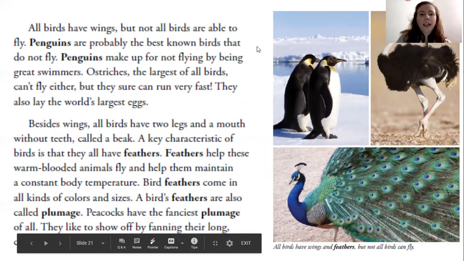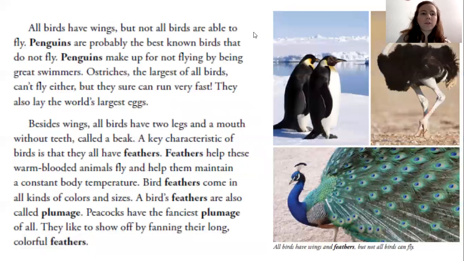All birds have wings, but not all birds are able to fly. Penguins are probably the best known birds that do not fly. Penguins make up for not flying by being great swimmers. Ostriches, the largest of all birds, can't fly either, but they sure can run very fast. They also lay the world's largest eggs.